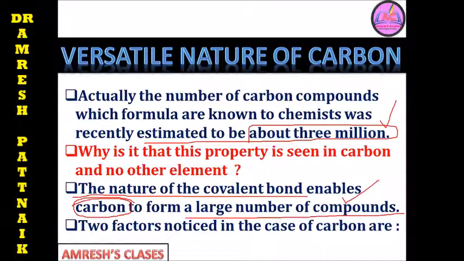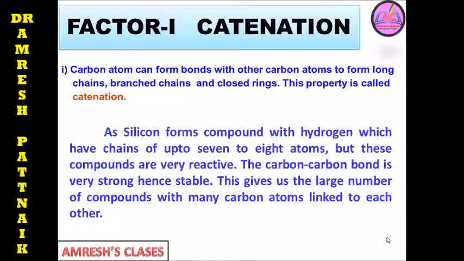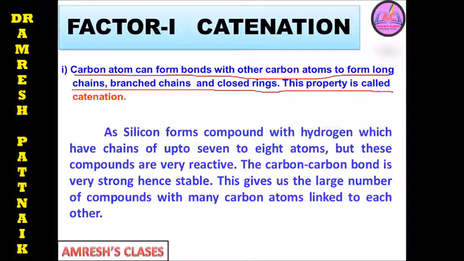Number one. Number two, two factors are noticed in the case of carbon. What are these two factors? Let's know. Factor one is catenation. What does catenation mean? Carbon atoms can form bonds with other carbon atoms to form long chains, branched chains and closed rings. This property is called catenation.